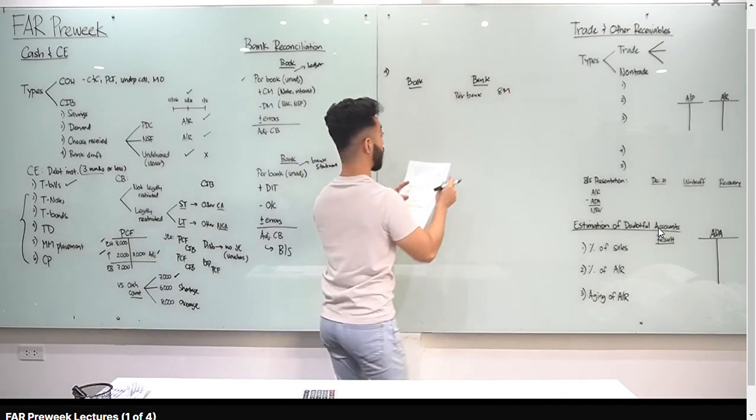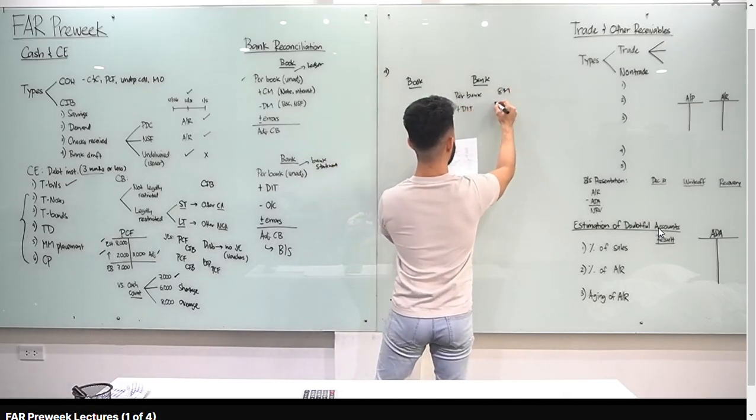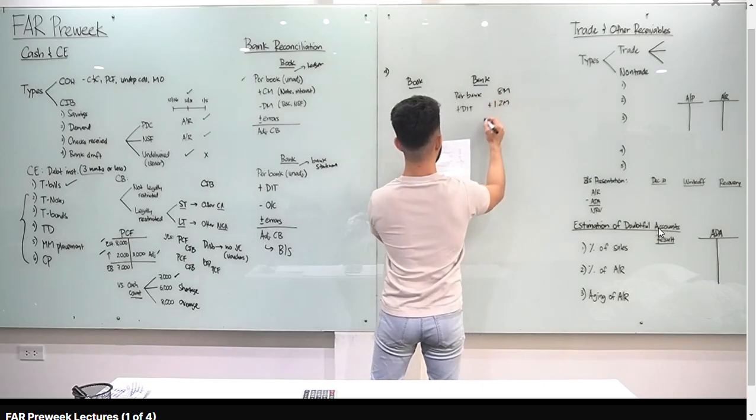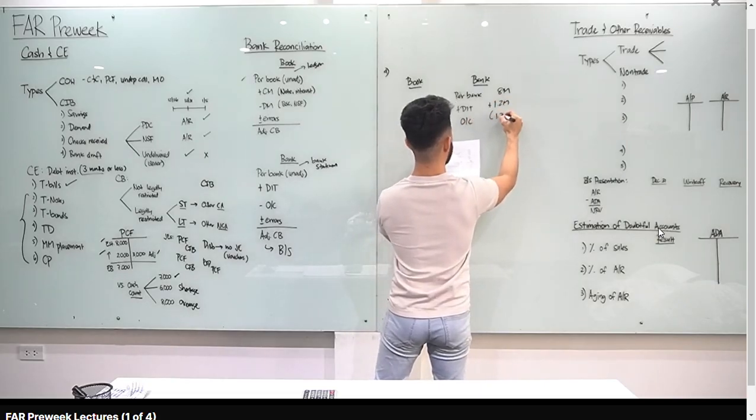Next natin, deposit in transit. Alam natin class, pag DIT, add mo siya. Plus 1.2 million. Next natin, outstanding checks. Ma-minus natin yan. Minus 1.3 million.